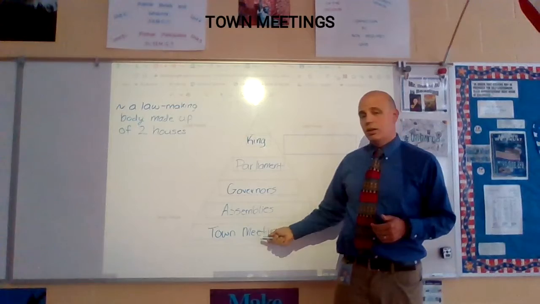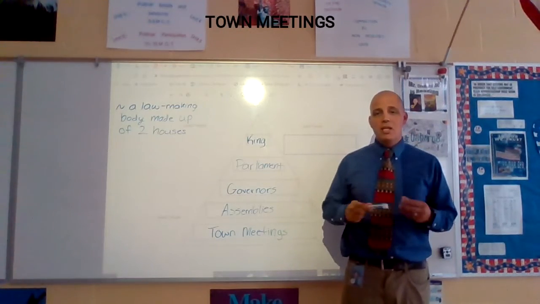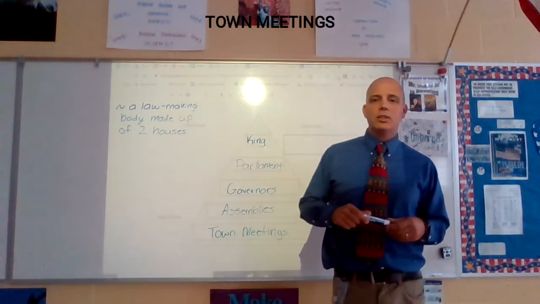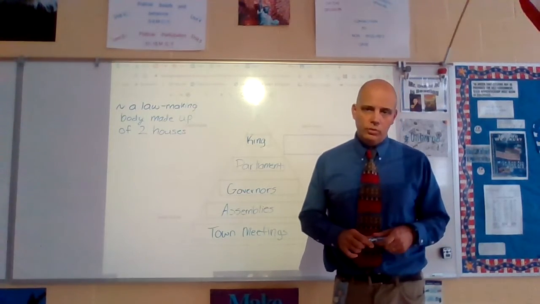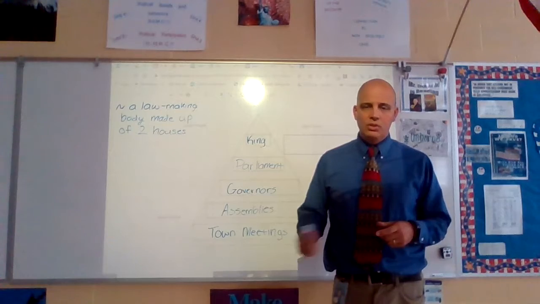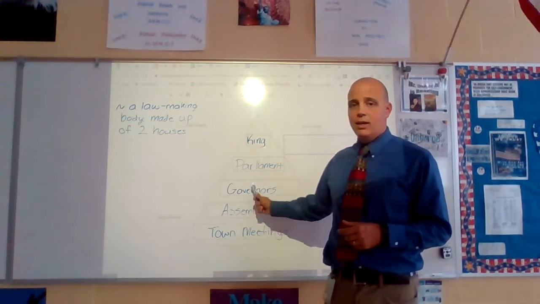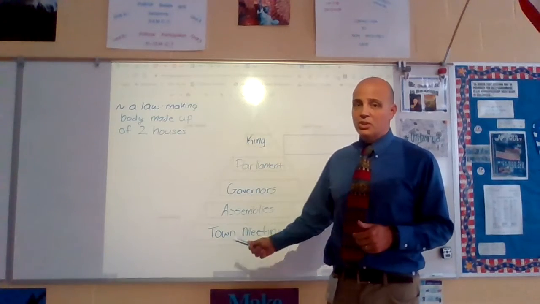Town meetings are, most of the time, the men of the community. They would get together and decide and discuss local issues and policies. But once again, those issues cannot conflict with anything decided by any of these people. So it's really just local stuff.